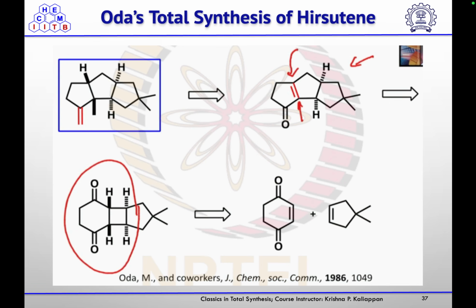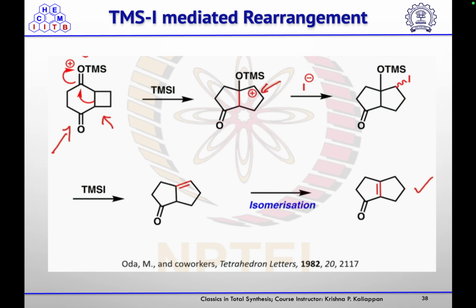Then the next molecule that we have to discuss is hirsutene. So this is Oda's total synthesis of hirsutene. They planned their synthesis from this alpha beta unsaturated ketone, which on hydrogenation followed by Wittig reaction will give you the corresponding product. Then this 5,5,5 fused linear triquinane they can get by the ring expansion of this 6,4,5 fused ring system, which further could be obtained by the 2+2 cycloaddition reaction of this quinone and the olefin. So they wanted to use this TMSI mediated rearrangement reaction.